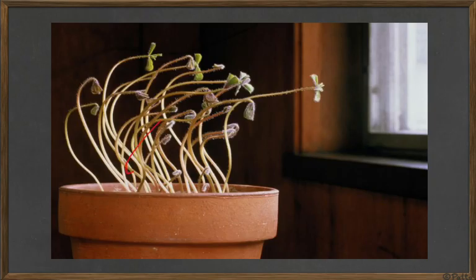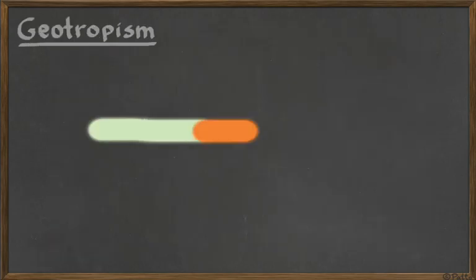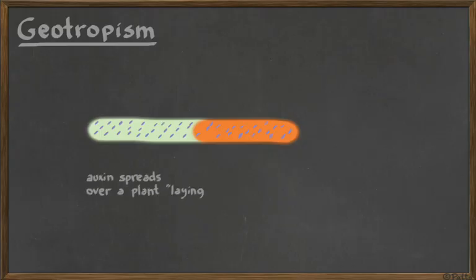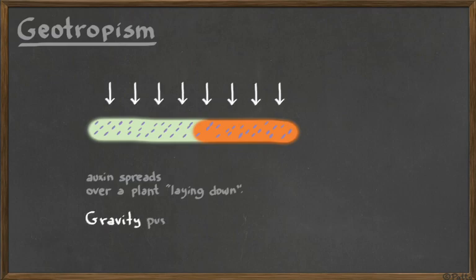That's different. The plant's not going to be growing toward light. Here they're growing toward light. What will happen in geotropism is that the plant is going to be growing in relation to gravity, in relation to the ground, to earth. Auxin spreads over the plant that is lying down over there. However, gravity acts on auxin. It pushes auxin down. Yes, on molecular scale this force is not going to be very strong, but it tends to accumulate auxin in the bottom.